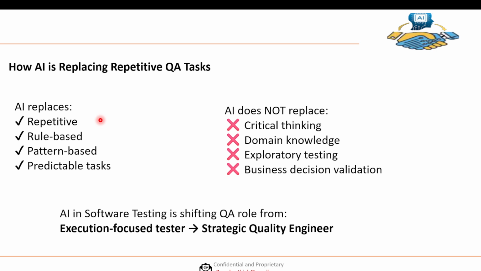Now here you can see AI replaces repetitive, rule-based, pattern-based, predictable tasks. But AI does not replace the QA's critical thinking, domain knowledge, exploratory testing, and business decision validation. Bottom line, AI in software testing is shifting the QA role from an execution-focused tester to a strategic quality engineer. So we are not only executors, but we are also thinking as strategic quality engineers, giving a quality product.